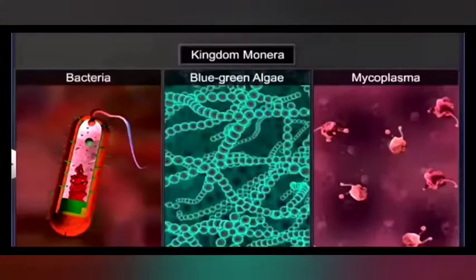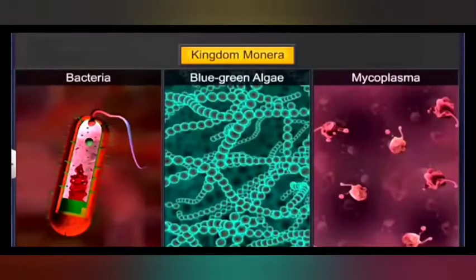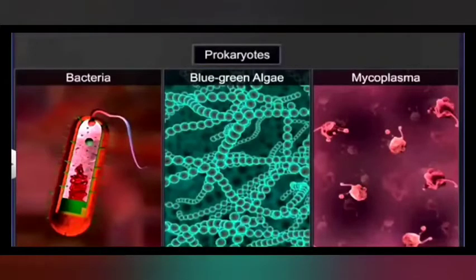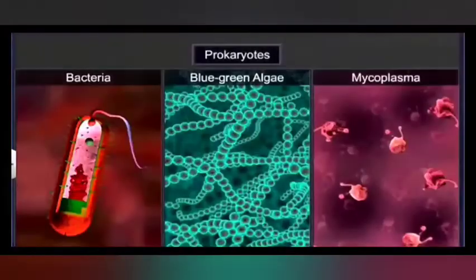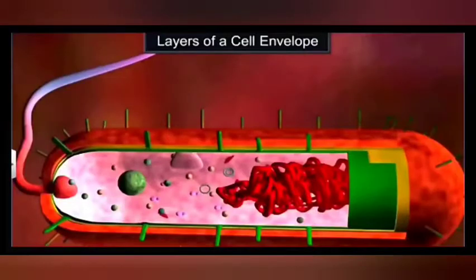So where do you find this prokaryotic cell? We find it in kingdom Monera, which includes bacteria, blue-green algae, that is cyanobacteria, and the smallest cell, mycoplasma. Now, this bacterial cell may be of different shapes. You can see here, they may be rod shaped, that is bacillus, spherical or coccus shaped, spiral, or comma shaped, that is vibrio. Let us focus on a typical rod shaped bacteria or bacillus.